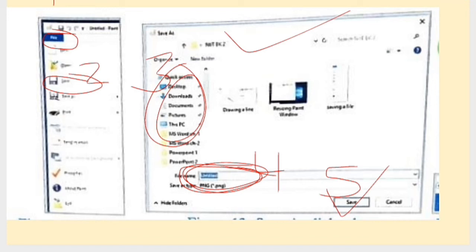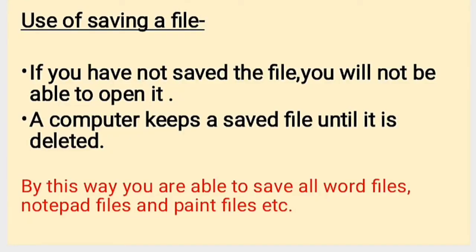Okay, so when you have to open your file, then instead of this save, you have to click here open. Or if you want to close the file, then you have to click here exit button. So these are the steps to save, close and open a file. Okay. Now you understand how we are going to save the file.